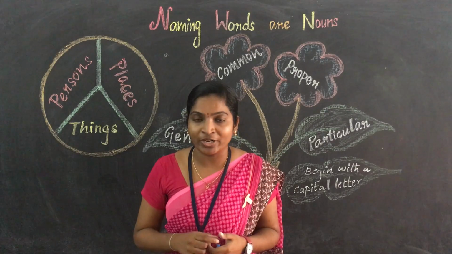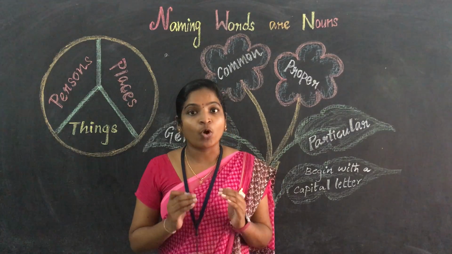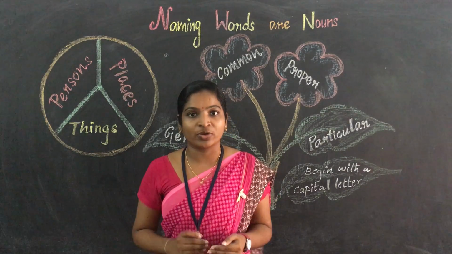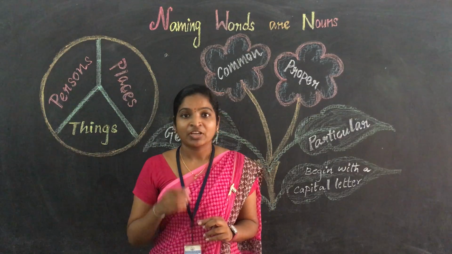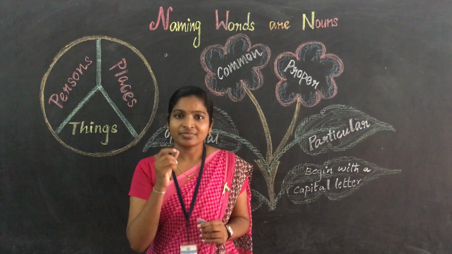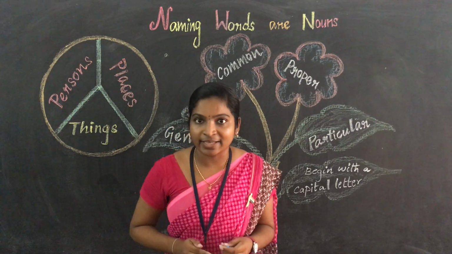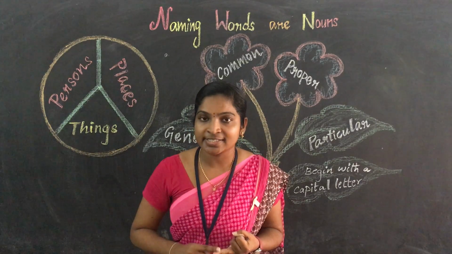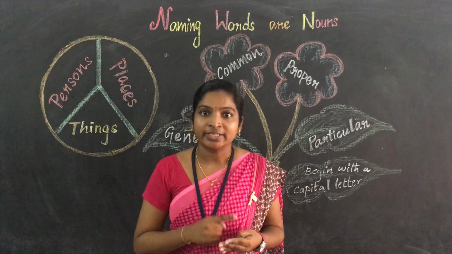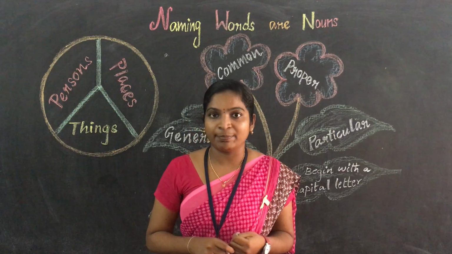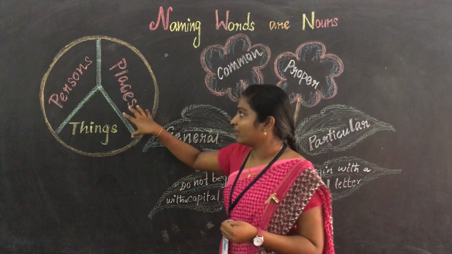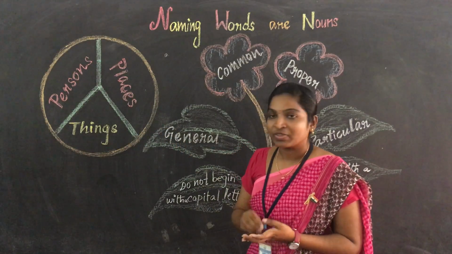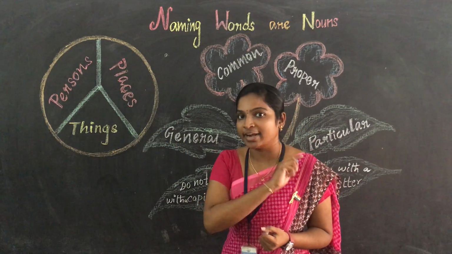In the previous video itself, I told you what is meant by naming words. Let us rewind that. You just listen carefully. Naming words are nothing but the names of persons, places, animals or things. That is the naming word. You just see this circle. Naming words, that is a noun.